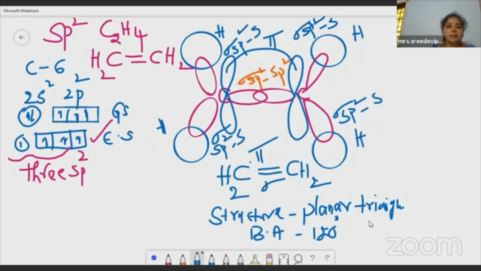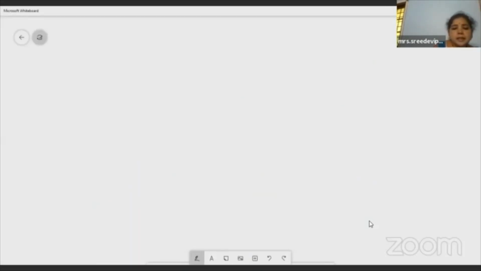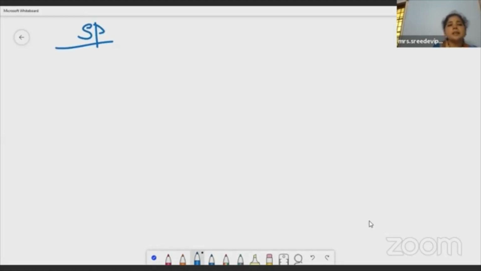Okay, so please remember, whenever you see a double bond, you should understand that it is a sigma bond and a pi bond. Now let me teach you the last one, that is sp hybridization. Hope you are following me, children, right? In sp hybridization, one s orbital combines with one p orbital, forming how many? 2 sp hybrid orbitals.